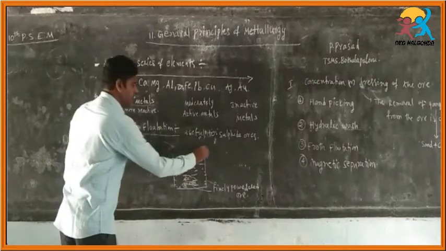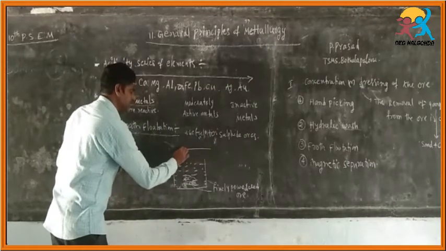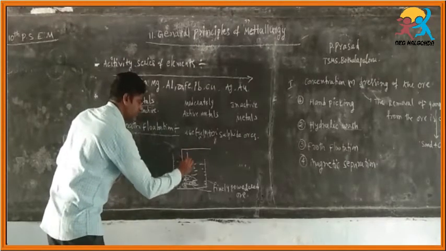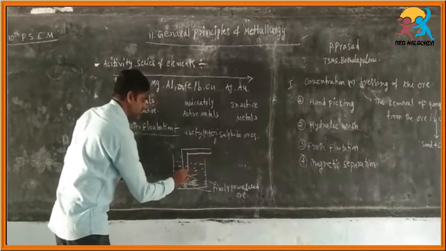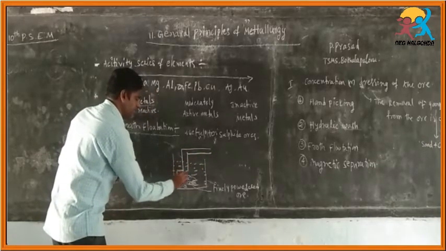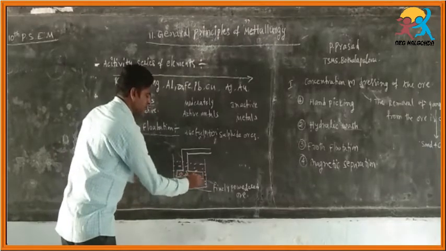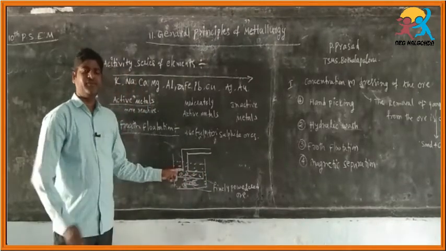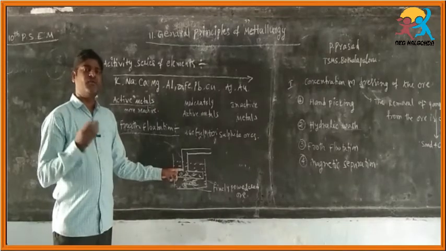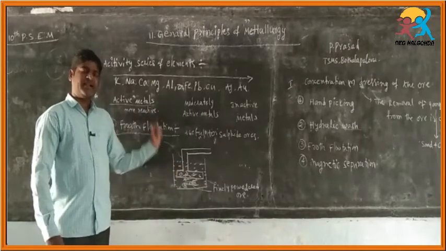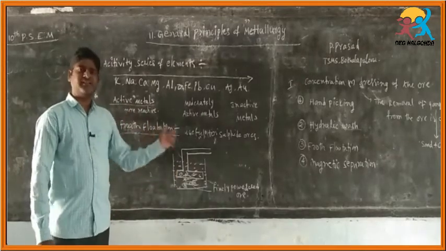In that we have to send compressed air. We have to send compressed air to agitate the ore in the water, and we have to add some oils also.